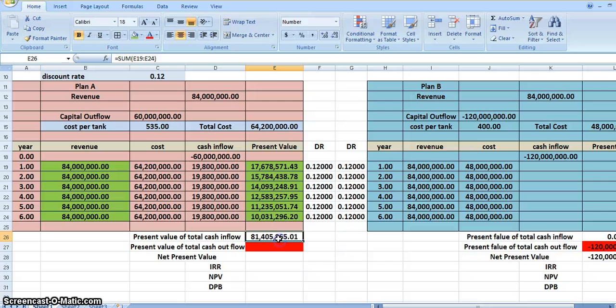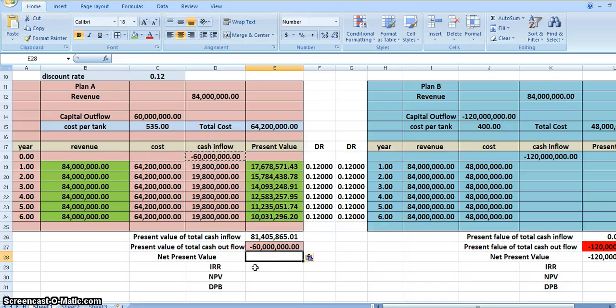Let us check, double click it, and it says sum E19 to E24. That's correct. Now what is the present value of cash outflow? That's 60 million. It remains the same.